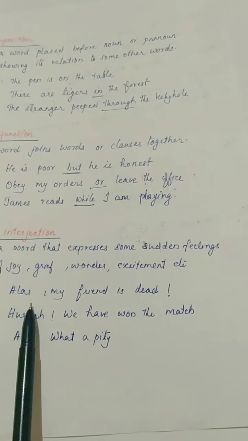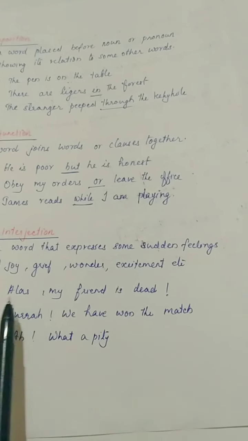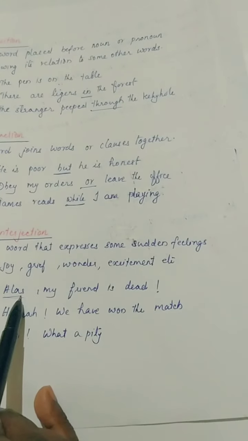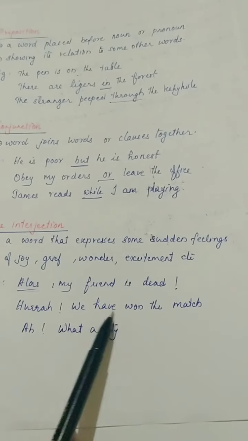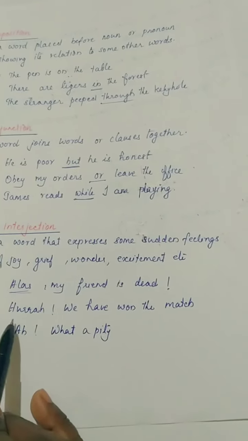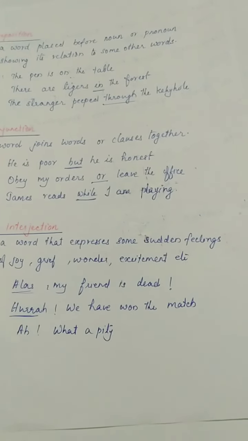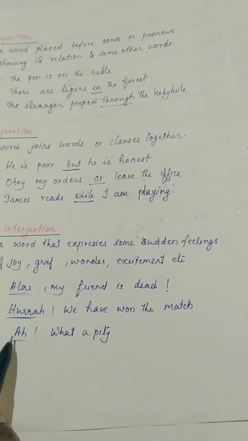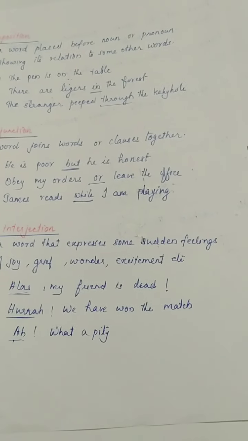Example, alas, my friend is dead. So in this sentence, which word is showing our grief? Alas. Hooray, we have won the match. Which one is the interjection? Hooray. Oh, what a pity. Oh, that is the interjection.